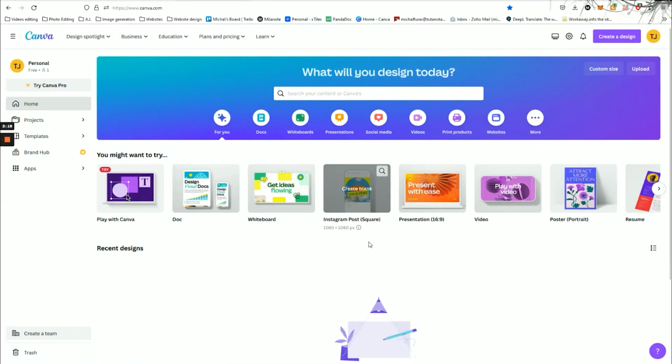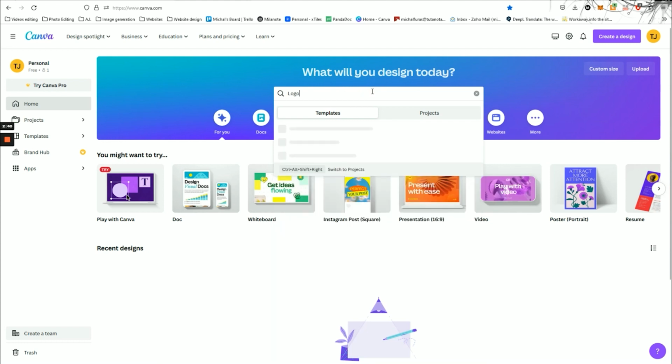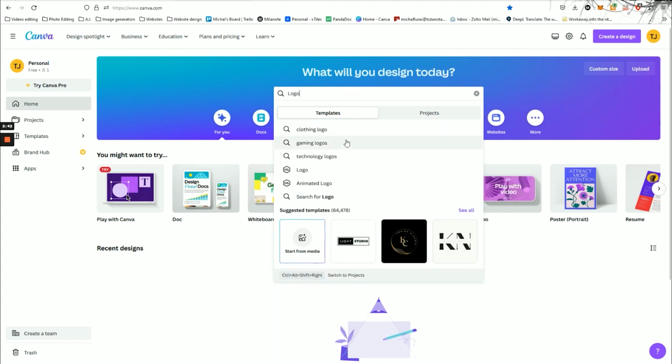Here we'll create our profile picture for our Instagram account. Canva is a design tool that allows you to create various types of content. Don't worry if you are not a designer or struggle with creating images. Canva does all the work for you with its ready-to-edit templates that you can download and upload. Since we are creating a profile picture for the Instagram account, we need to create a logo. You can enter a logo in the search bar and click on logo below with the dimensions 500 by 500.